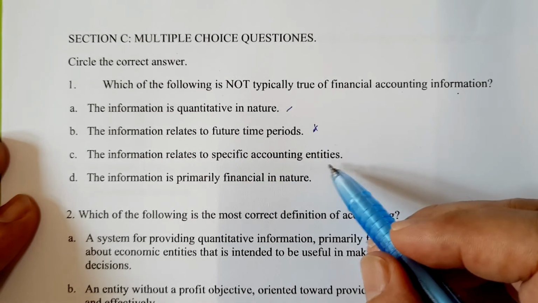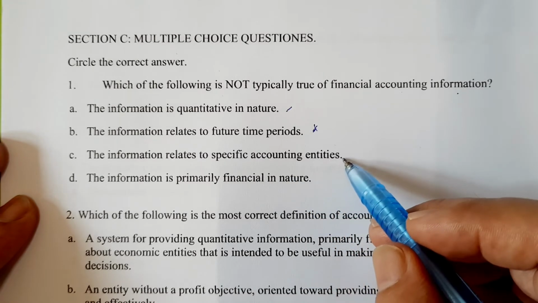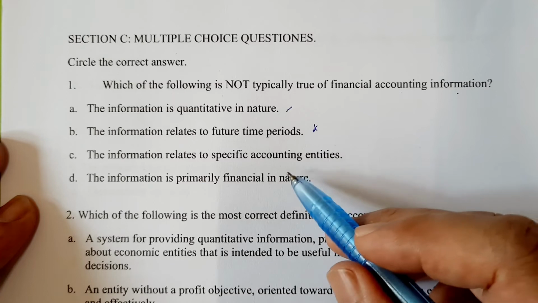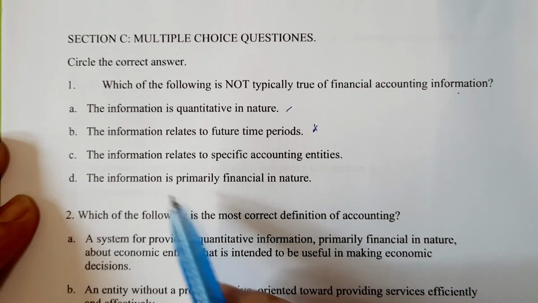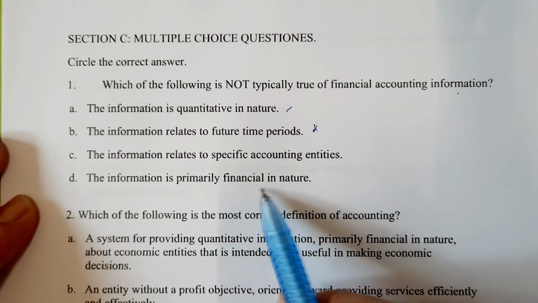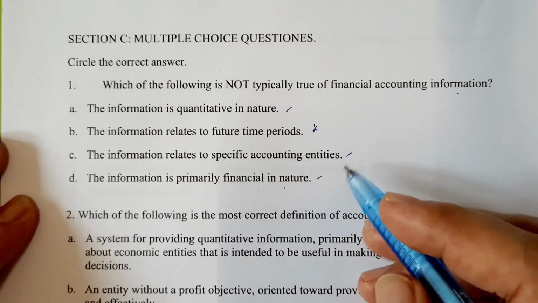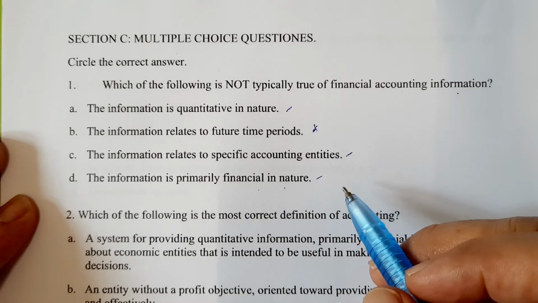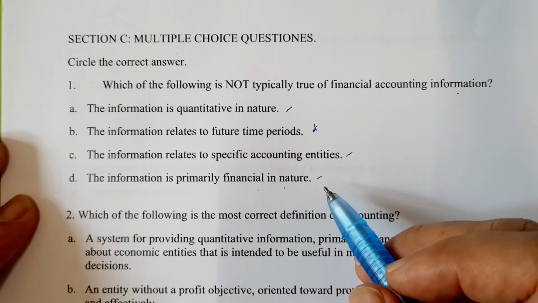The information relates to specific accounting entities. Okay, financial accounting relates to specific business. The information is primarily financial in nature. Of course, this is correct, because when you do financial accounting, you record items that can be expressed in terms of dollars and cash only.